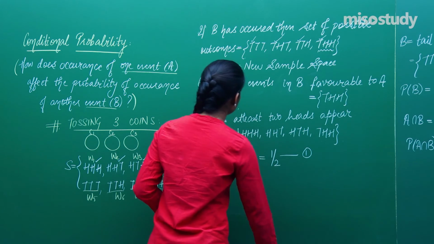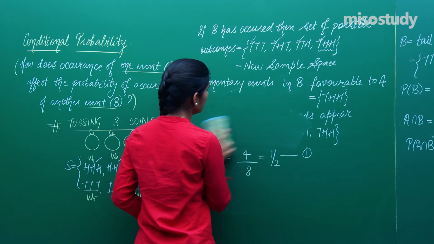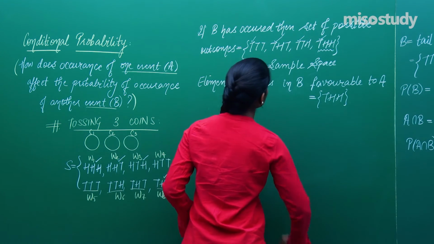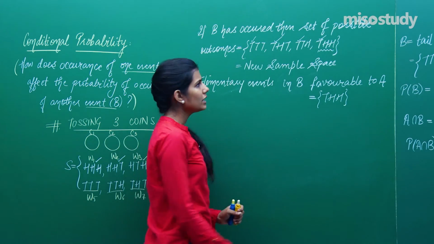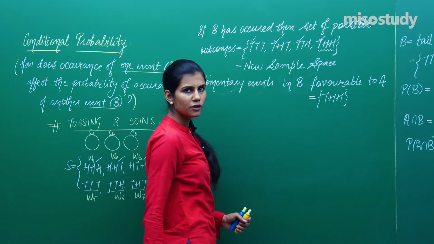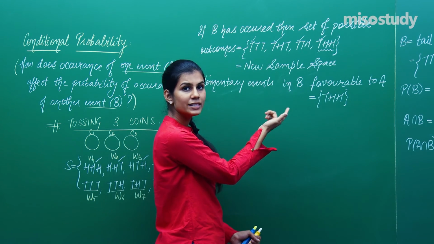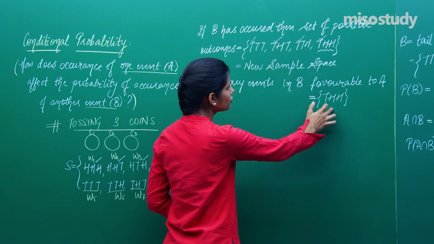Now if you understand the story nicely, this is my new sample space. The total number of outcomes in the new sample space is 4, and from my new sample space, the elementary events favoring event A is just 1.